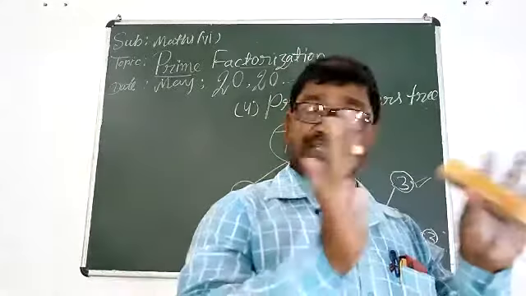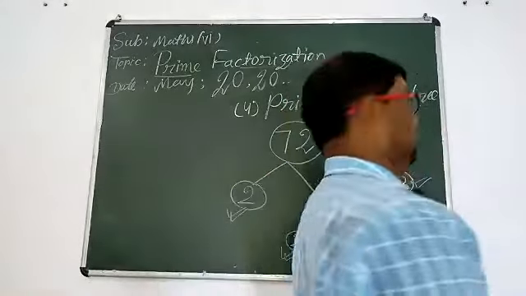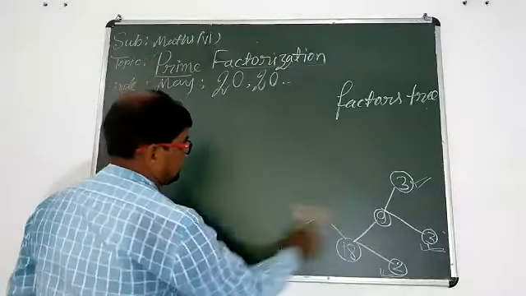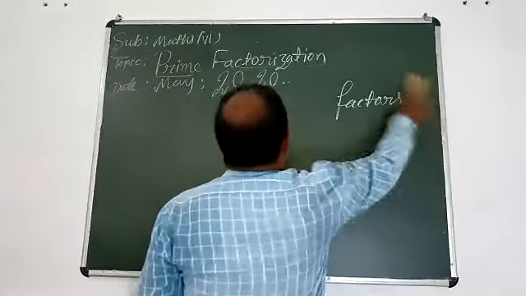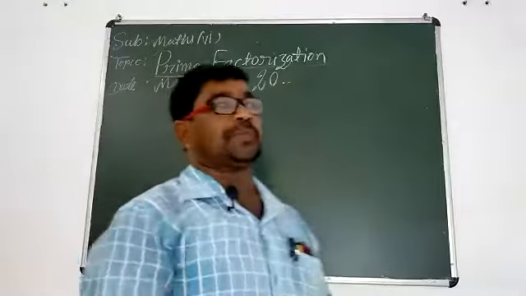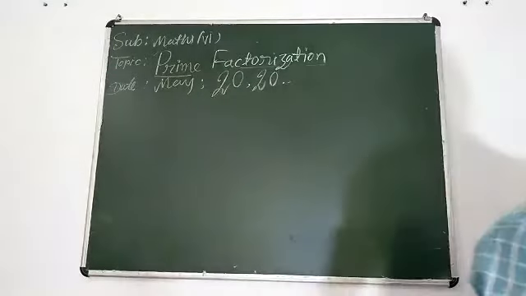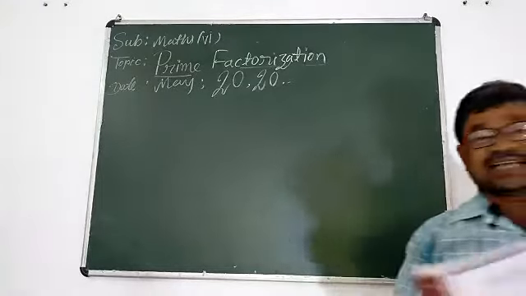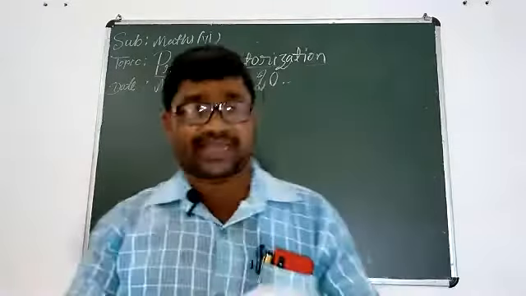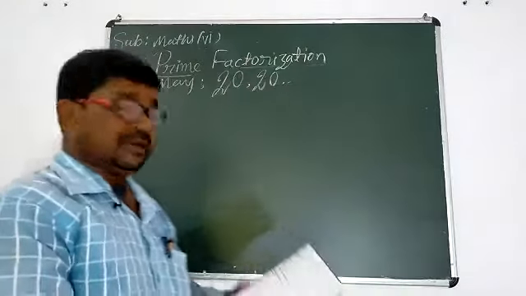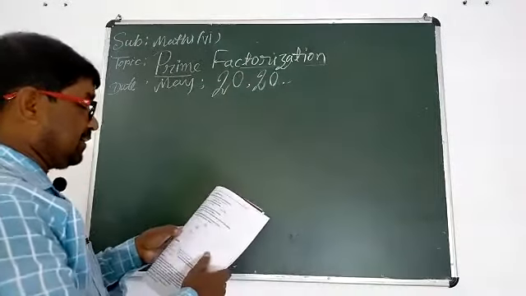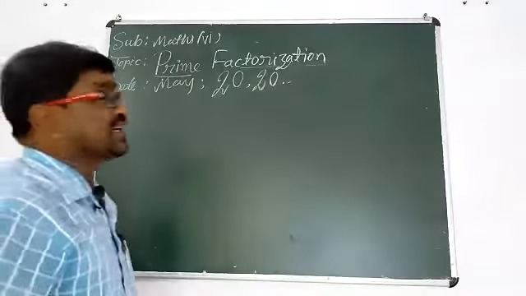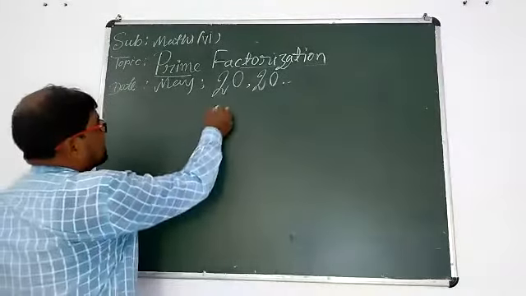Understood, student? Very good. Now I am giving you a sum from your book. In your book, this is exercise number 2.4. The question asks for the factor tree of 60. Write the missing number.